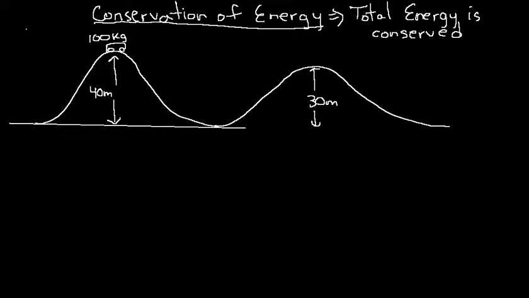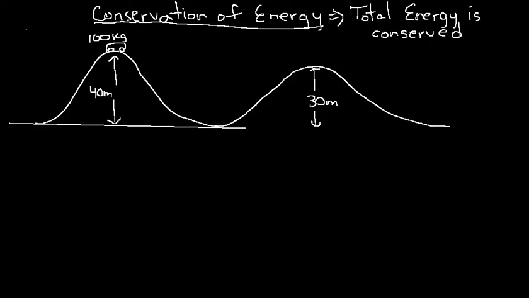What we're going to talk about now is something called conservation of energy. What we mean by that is that the total energy in any system should be conserved if you're talking about something called conservative forces. Gravity happens to be one of the few forces in nature that would be considered a conservative force. Friction is not. Friction always dissipates the energy, and if you have friction present, your total energy will not be conserved. But in the absence of friction, the total energy of a conservative force such as gravity will be conserved.